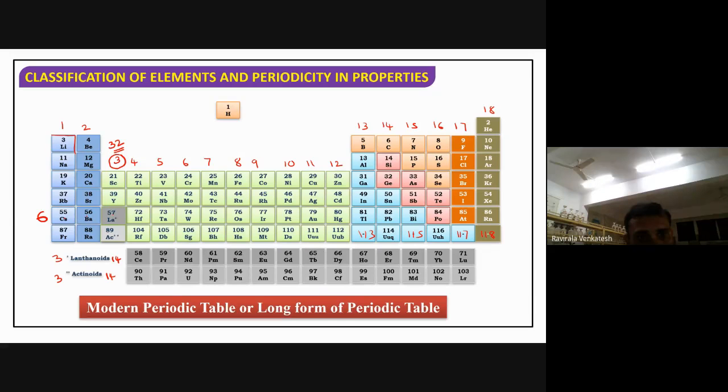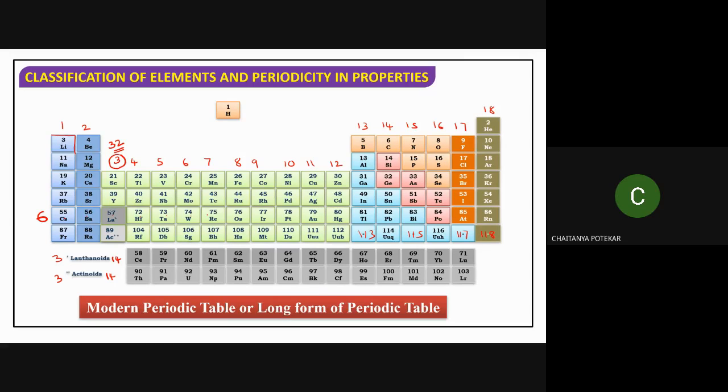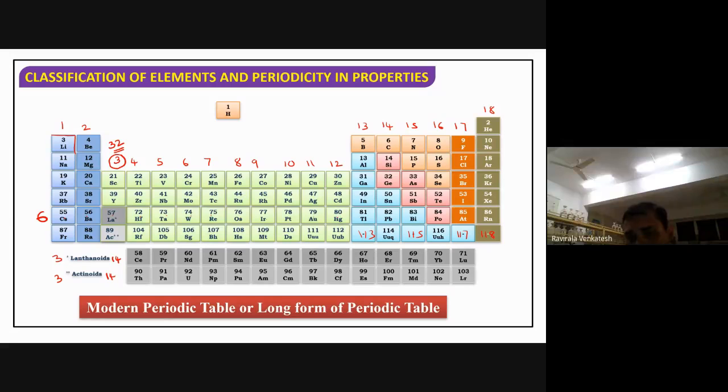1, 2, 3, 4, 5, 7, 8, 9, 10, 11, 12, 13, 14, 15, 16, 17, 18. Now what about this one? Which period is this? 6th period. How many are there here? 14. So in total, how many elements does the 6th period contain? 32 elements. The 7th period also has 32 elements. Both the 6th and 7th periods have the highest number of elements, that is 32.